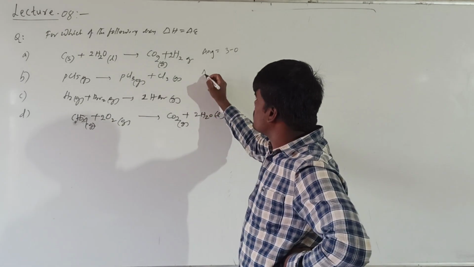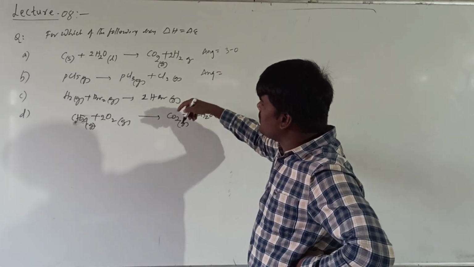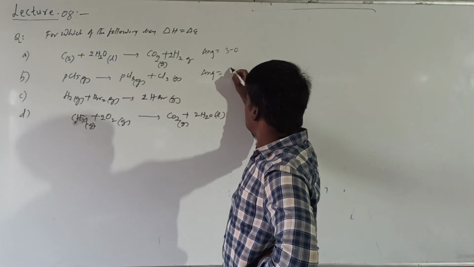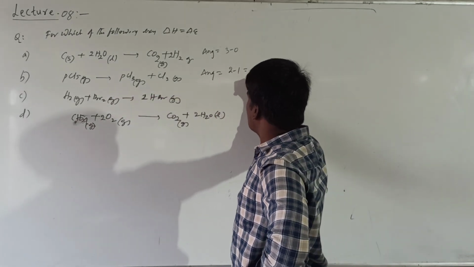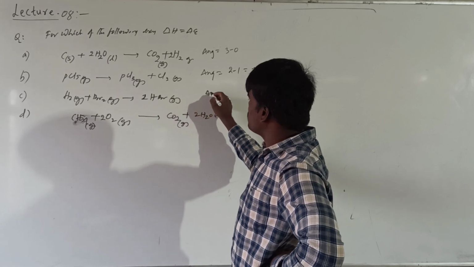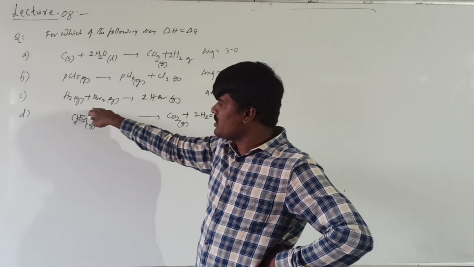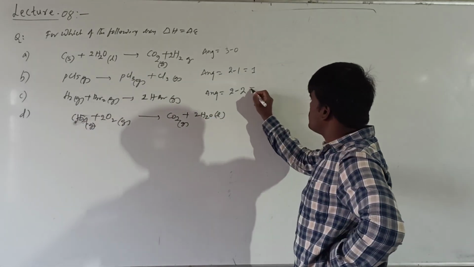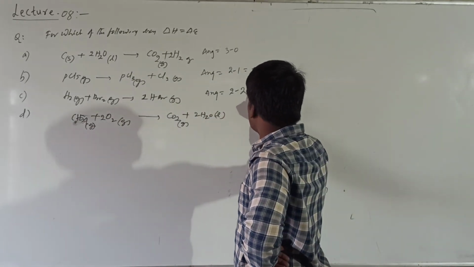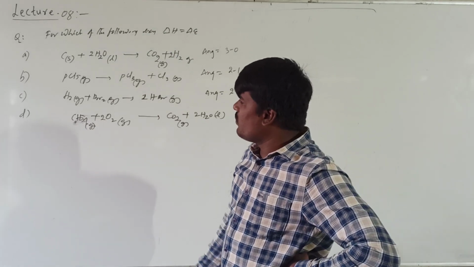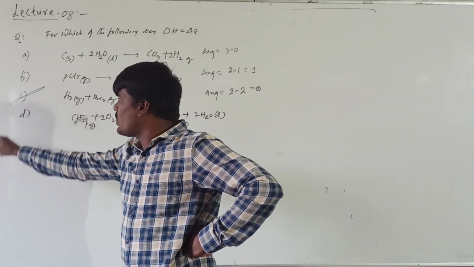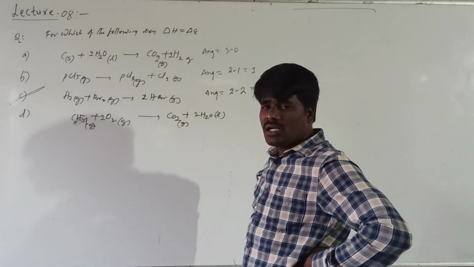And what about this reaction? Delta Ng will be equal to 2 minus 1, which comes to 1. And for this reaction, delta Ng is equal to 2 minus 2: 2 moles of gaseous products and 2 moles of gaseous reactants. So delta Ng is equal to 0. When delta Ng becomes equal to 0, delta H will become equal to delta E.